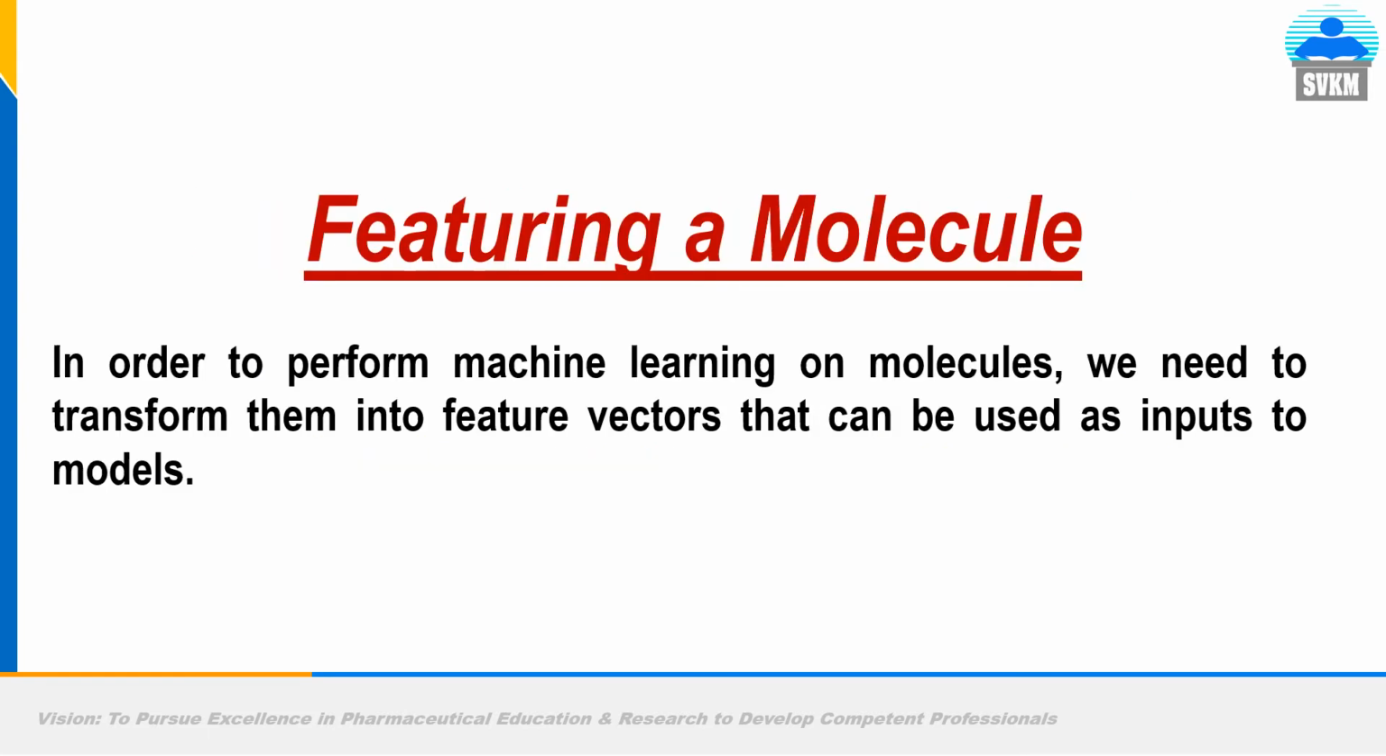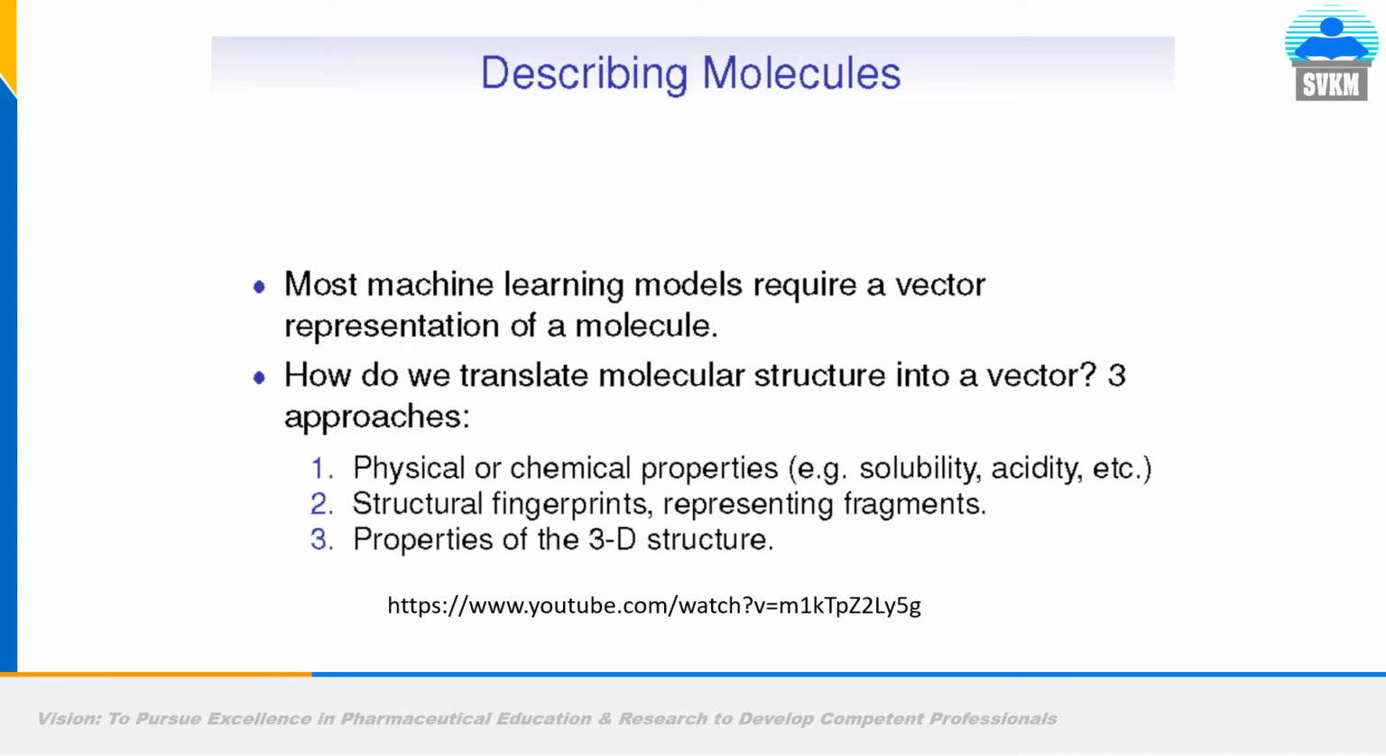So how will we do this? Featurizing a molecule. In order to perform machine learning on molecules, we need to transform them into feature vectors. And we have just seen what is the meaning of a feature vector that can be used as input to the models. So describing the model, most machine learning models require a vector representation of a molecule. How do we translate molecular structure into a vector?